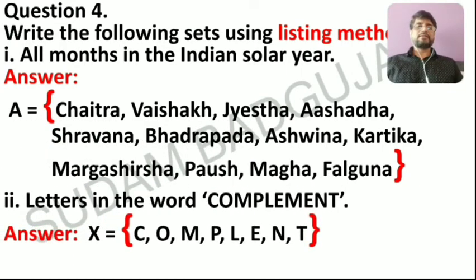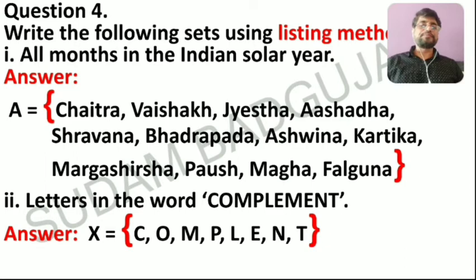Next one is question 4, sub question 2: letters in the word complement. Suppose I denote this set by X or capital A or capital B. You can use any capital letter, it should be capital.